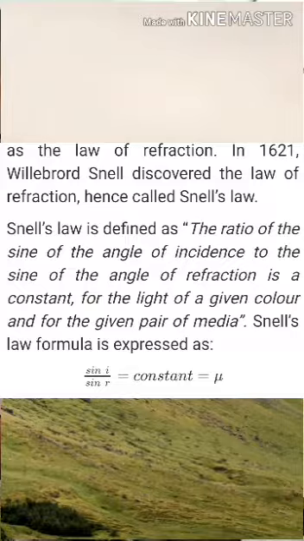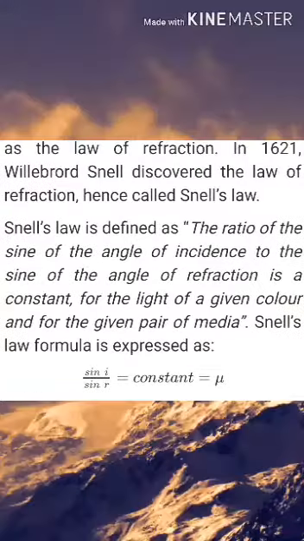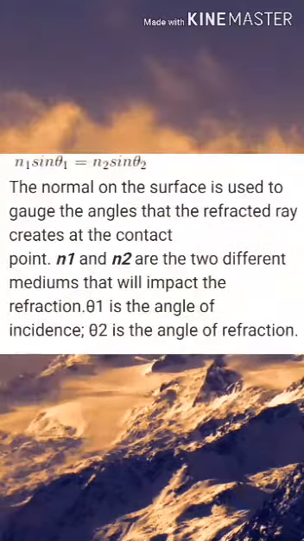Snell's law is defined as: the ratio of the sine of the angle of incidence to the sine of the angle of refraction is a constant for light of a given color and for the given pair of media. Snell's law formula is expressed as sin i by sin r equals constant equals mu, or n1 sin theta 1 equals n2 sin theta 2.